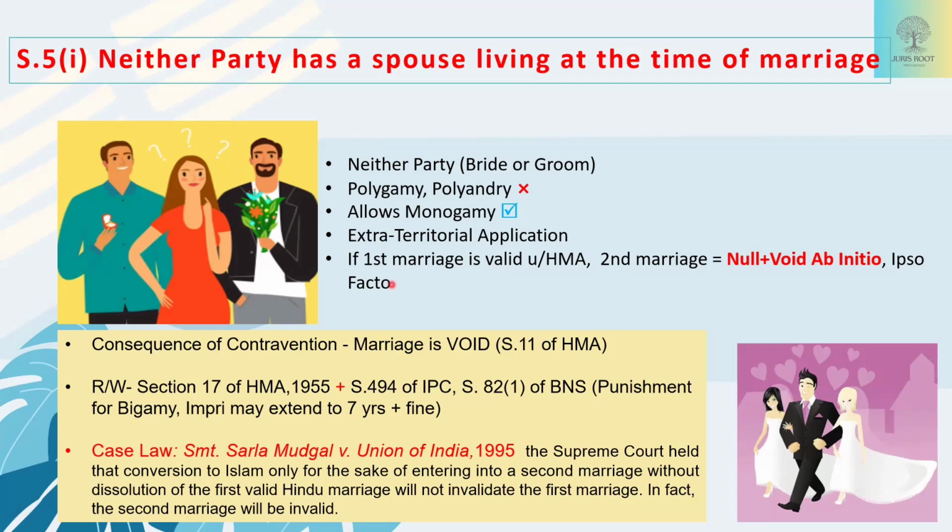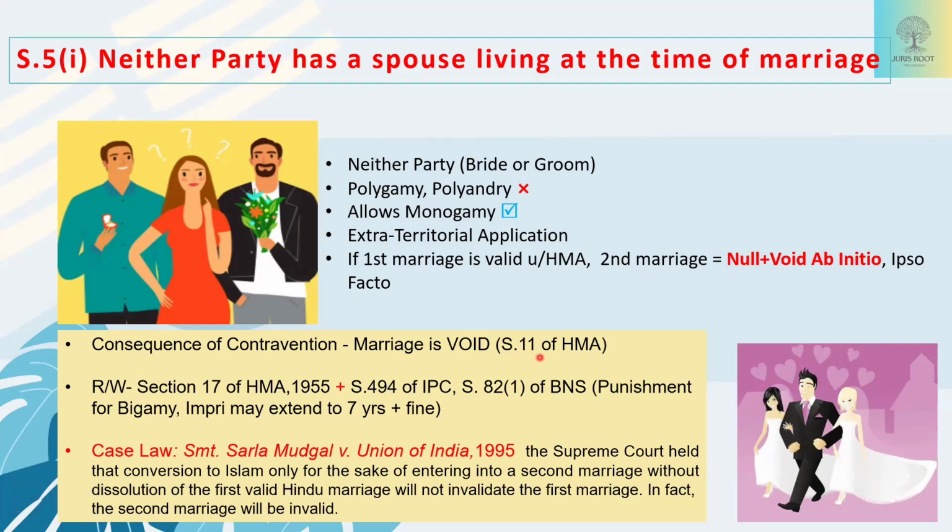Okay, when the first marriage is valid under this act, second marriage is totally null and it is void ab initio. What do you mean by void ab initio? It means void from the beginning. Okay, from the starting it is void. So while the first marriage is valid, the second marriage is totally void from the beginning, right? And when you contravene this clause of this section, what happens? The marriage is void under section 11 of Hindu Marriage Act.